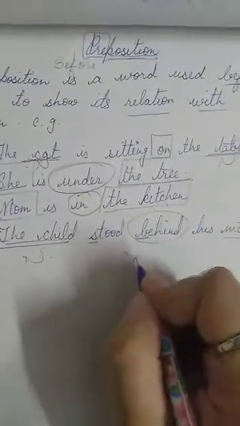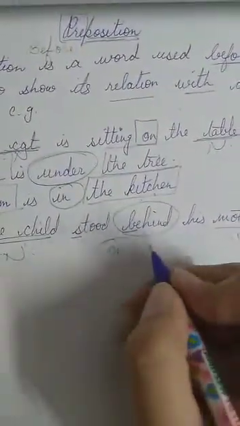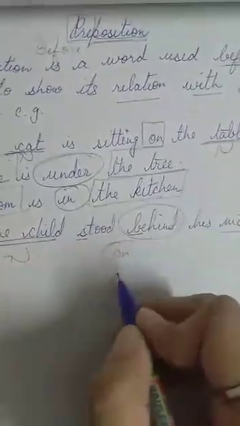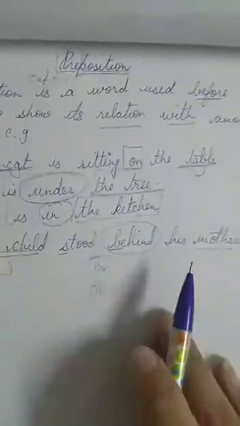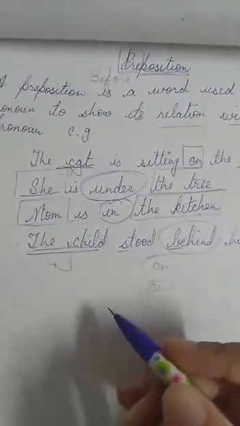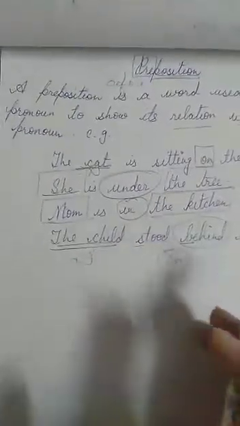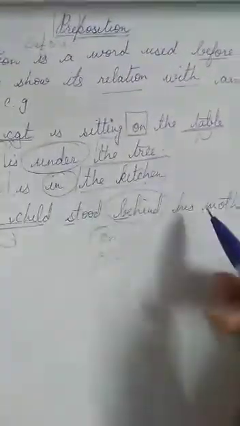Okay, I hope you have understood. And there are many uses of each preposition, like on. Sometimes we use on to denote position. Sometimes we use on to show the date. We can say a preposition tells us the position of the noun or the relationship with another noun or pronoun.